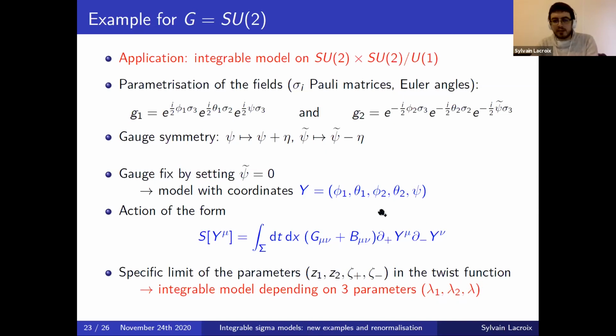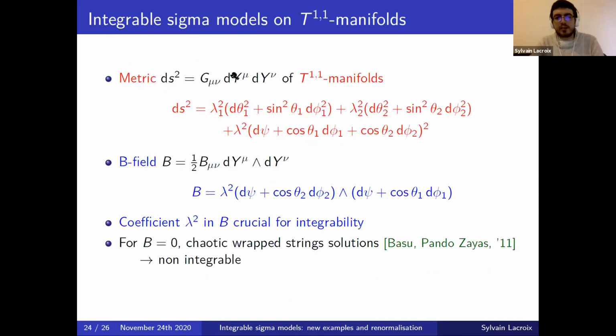And then to describe this end result, the metric, given in the ds squared form in coordinates, is given by the following expression in terms of the angle coordinates and the parameters lambda 1, lambda 2, and lambda. And this is exactly the metric of what are called T11 manifolds, which have been studied in the literature before, in particular related to supergravity and the AdS/CFT correspondence.